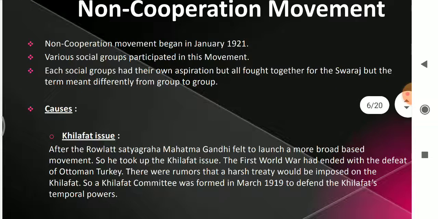Because after the Rowlatt Satyagraha, Gandhiji wanted to launch a nationwide movement. This can be done only by uniting Hindus and Muslims. If Hindus and Muslims are united, we can launch a nationwide movement. So Gandhiji took up the Khilafat issue. What is this Khilafat issue?